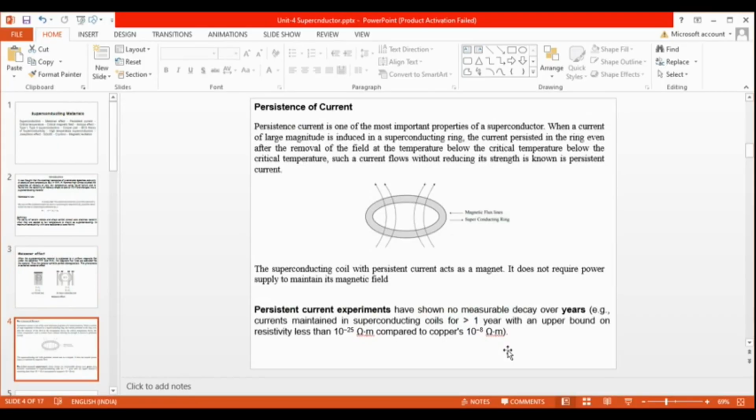Persistence of current. Persistent current is one of the most important properties of the superconductor. When a current of large magnitude is passing through a magnetic coil, it can behave like a magnetic material. Once you switch off the current, the coil still behaves like a magnet because of the zero resistivity of the coil material.